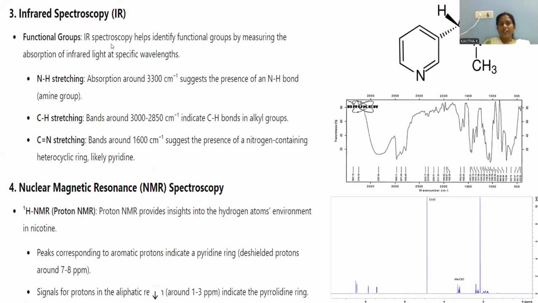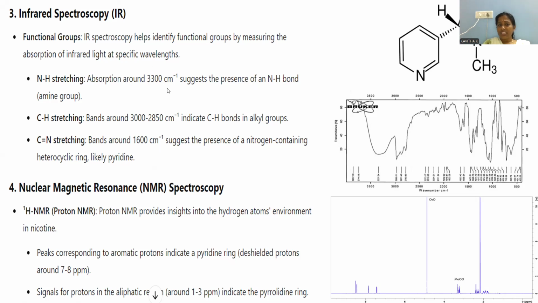And we enter into another instrumental method called infrared spectroscopy. In order to elucidate this nicotine structural composition, here infrared spectroscopy is plotted with wave number in centimeter inverse versus transmittance on the y-axis. You can notice the distinct peaks which are used to characterize: the NH peak at 3300 centimeter inverse, CH stretching at 3000 to 2850 centimeter inverse, and C double bond N stretching at 1600 centimeter inverse.